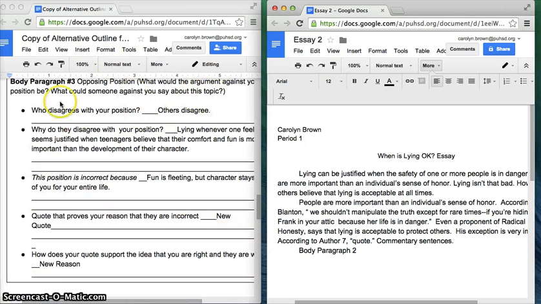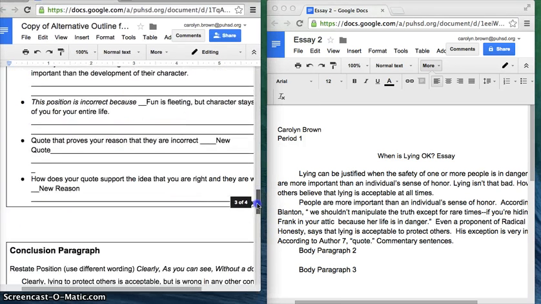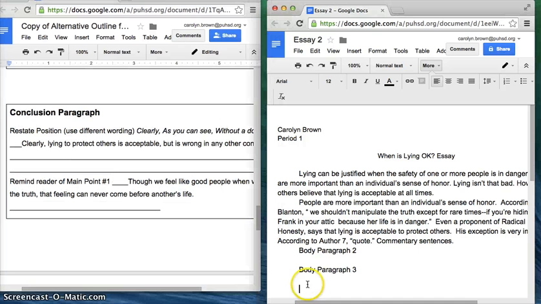You're going to put body paragraph 3 in exactly the same way. Take the sentences that you've written here and put them there. And finally, your conclusion.